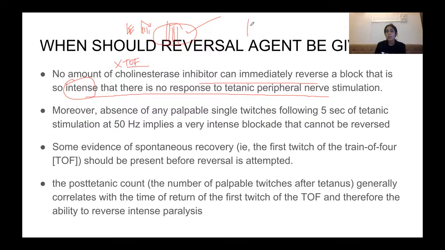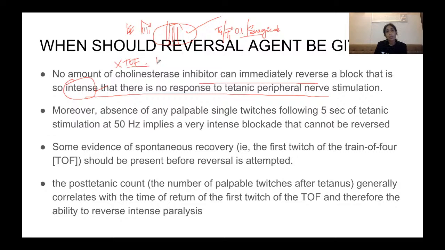But initially there will be no response. TOF is basically the ratio of the fourth response to the first response, right? So when there's a ratio of 0.1, there is only one response. This is a very deep block, but these are seen with surgical blockades, right? When there is an intense block, a very deep block, when enough of the neuromuscular receptors have been occupied by the non-depolarizing muscle relaxants, you will not see this TOF.